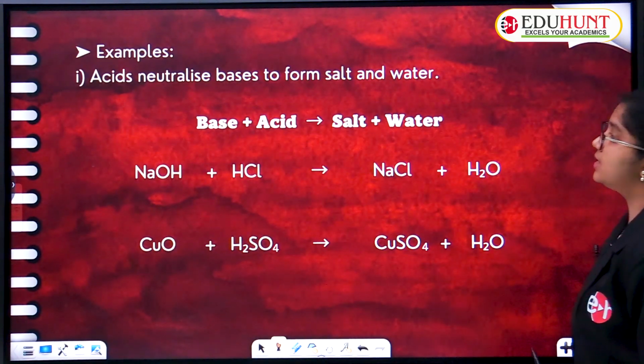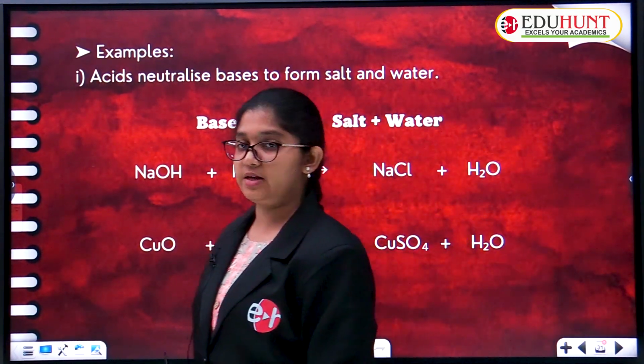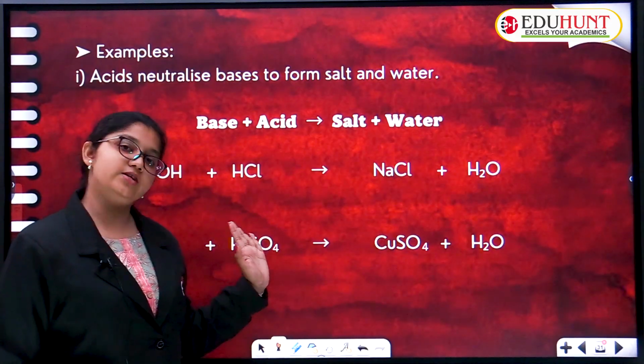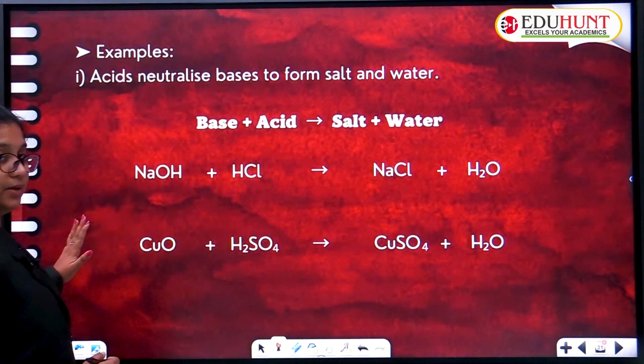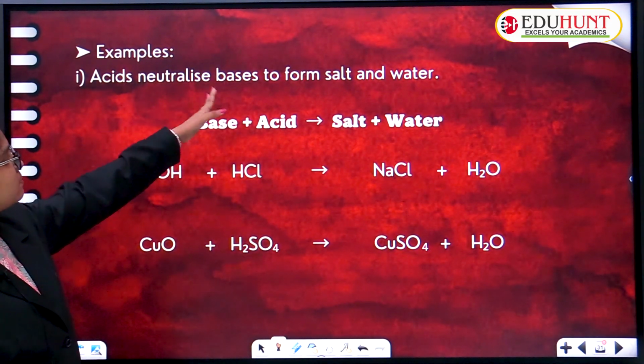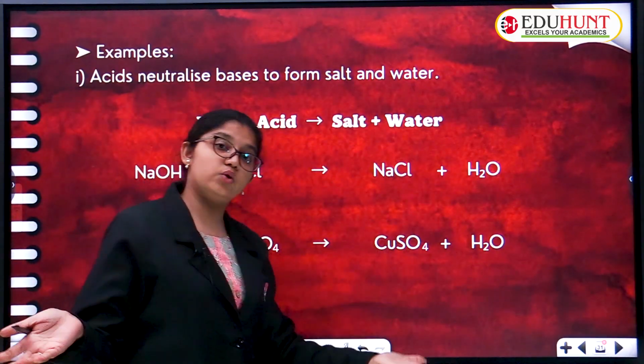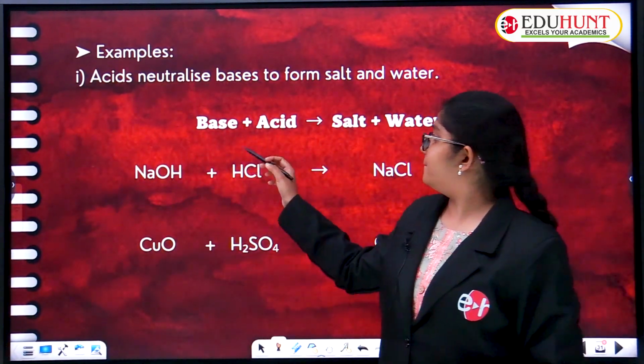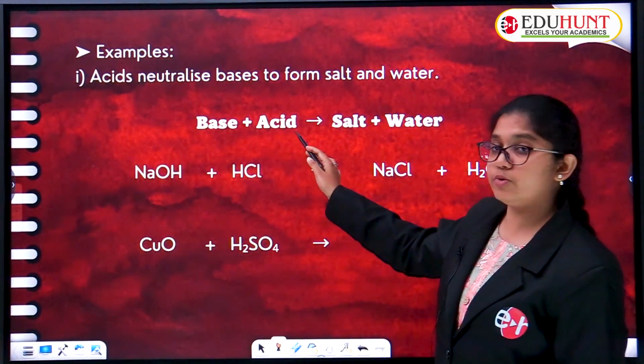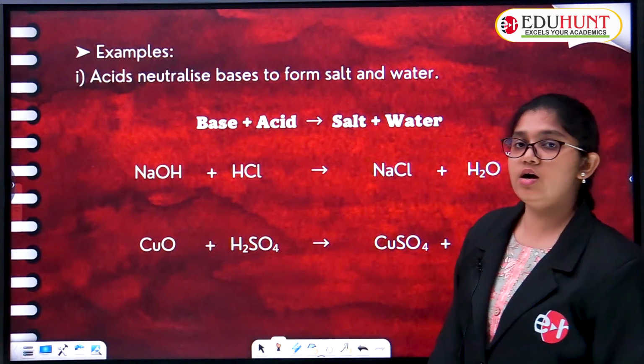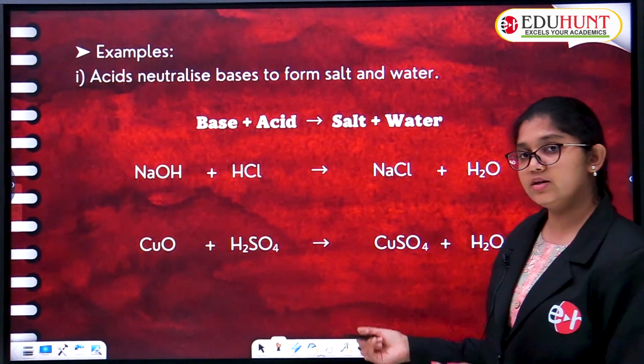Now, examples of acids and bases regarding this neutralization reaction. First example: acids neutralize bases to form salt and water. We know that already. Base and acid react to give salt and water, and we already know the names of the examples, but once again we revise.